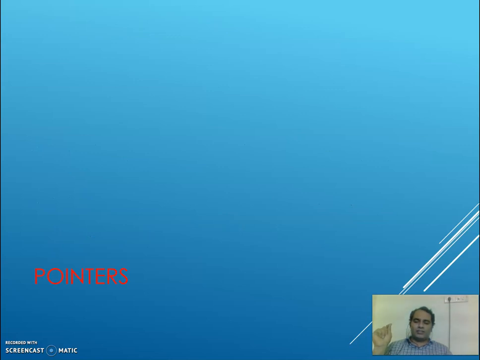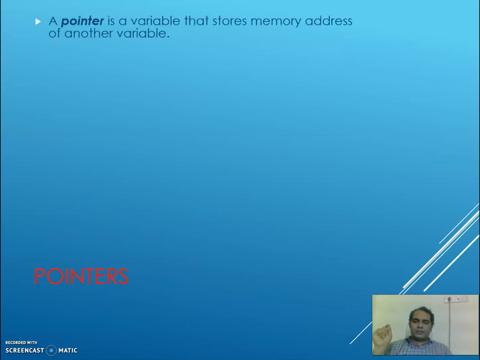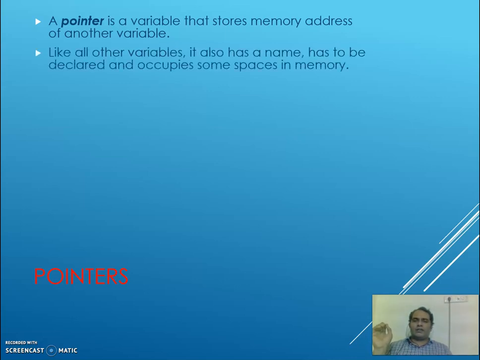So pointer, what is a pointer? A pointer is also a variable in case of C language. A pointer is a variable that stores memory address of another variable. Like all other variables, it also has a name, has to be declared, and occupies some space in the memory.